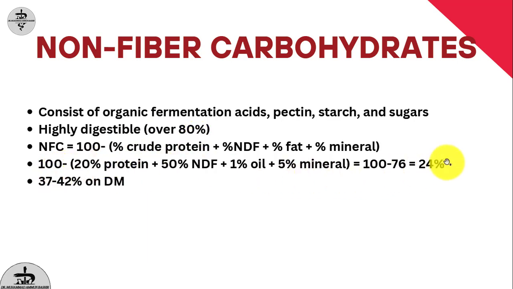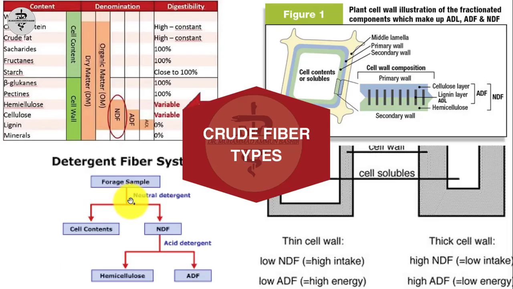There is a formula by which we can calculate the non-fibrous carbohydrates. Here is one example in front of you. We subtract the protein content, fiber content, fat content and mineral content of an ingredient from 100%, and the remaining value will be the non-fiber carbohydrates. Non-fiber carbohydrates are 37 to 42% of a cow feed on a dry matter basis.